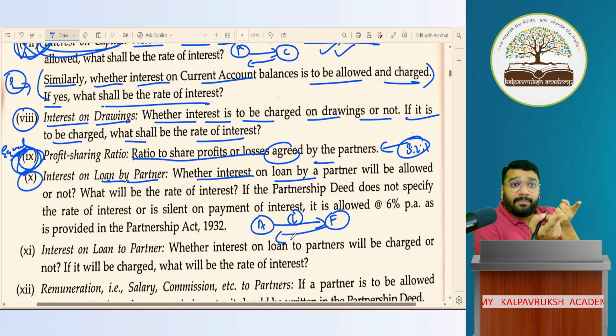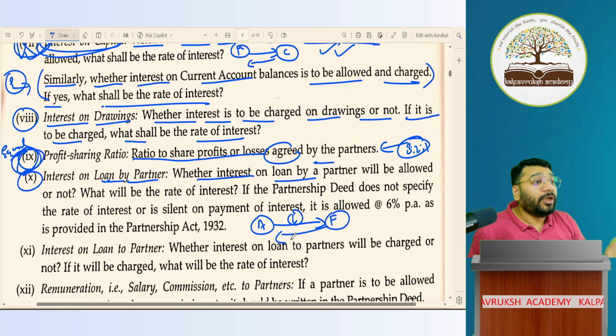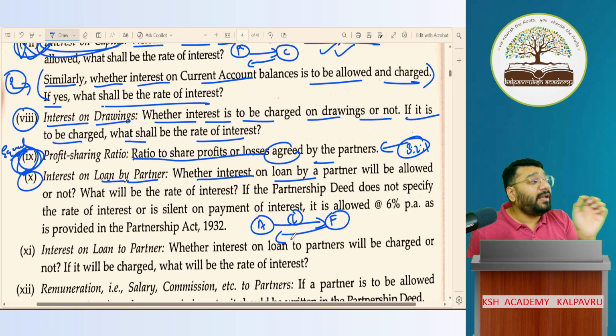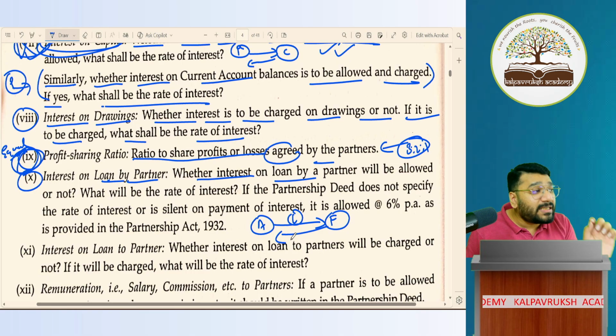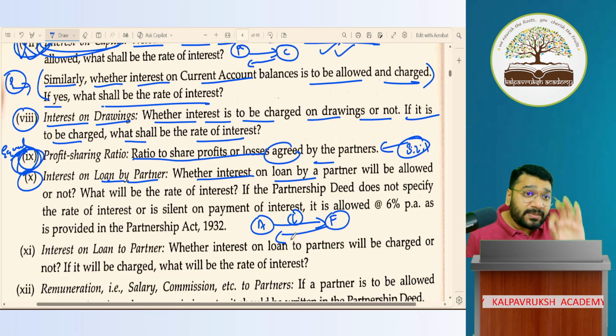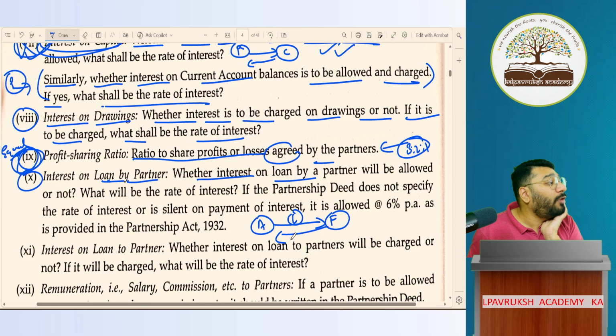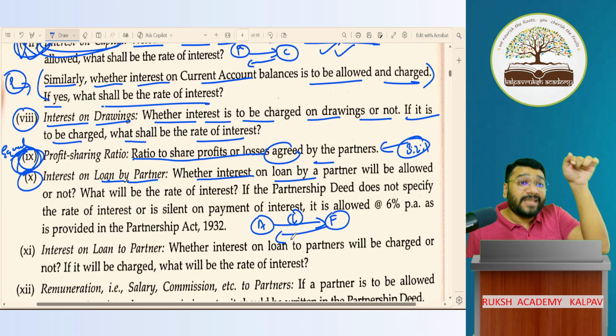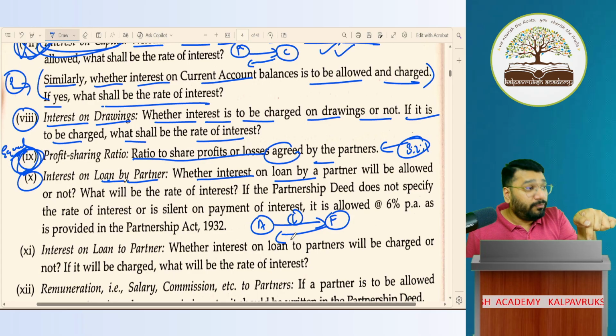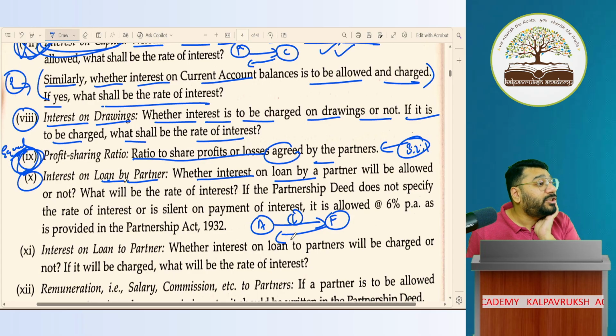The loan which is given by the partner, on that interest is paid by the firm. You have to mention that whenever a partner is giving a loan to the firm, will interest be paid or not paid? You have to mention. Got it, not got it? And how much interest percentage is to be paid, that also should be mentioned.